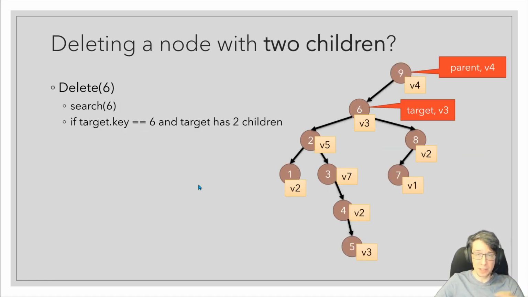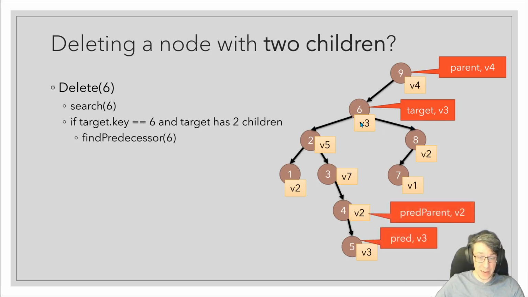And I don't want to explain all the deletion cases, just one of them very quickly, the hardest one. If we want to delete a node with 2 children, so 6 in this case, we'll first search for 6, which gives us pointers to the parent and the target and their versions. And then we'll have to find the predecessor. So there's a function find predecessor that gives you the predecessor and the parent of the predecessor. And this works the same way as search. It calls visit on each node that it encounters.